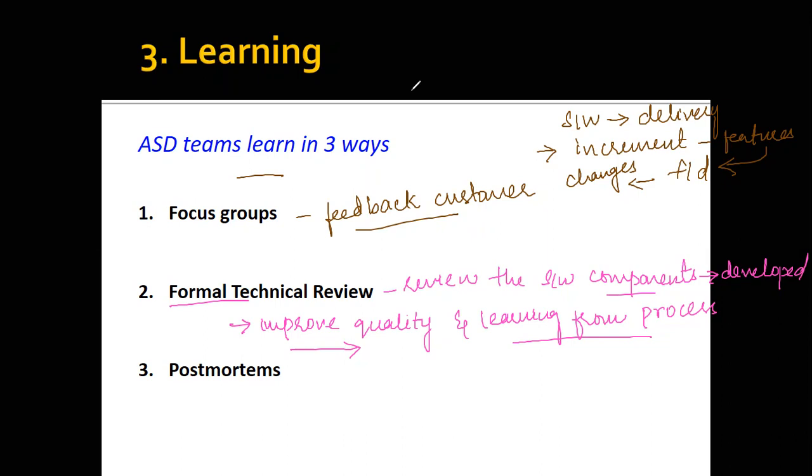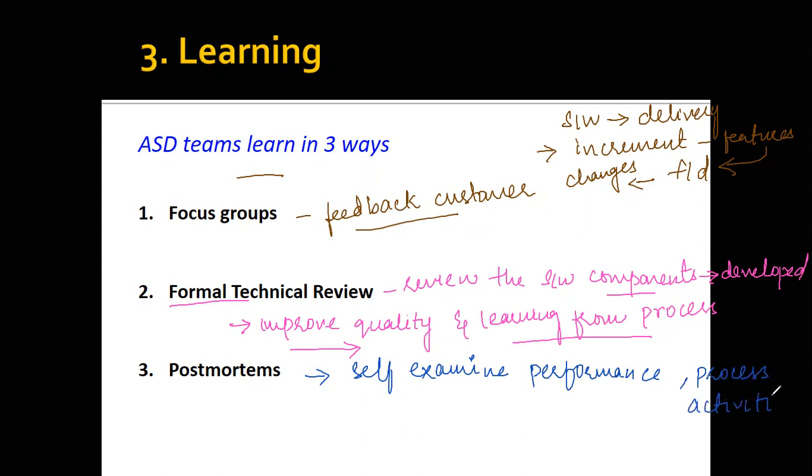The next one is postmortems. This postmortem means you're going to self-examine the work that you do. You're going to self-examine the performance that you're achieving, and the process that you're following, that is the different activities or tasks, whether they are the best ones or not, you're going to identify that.